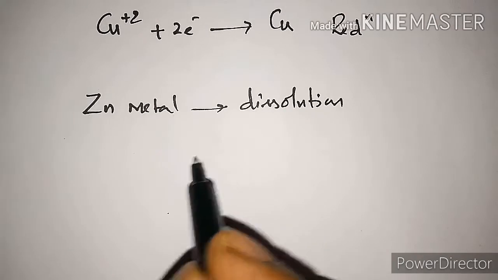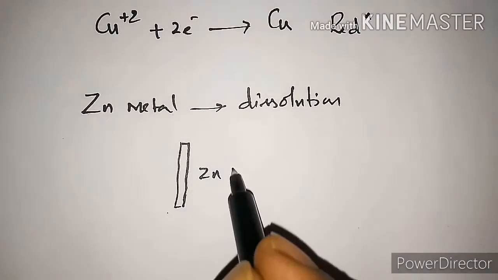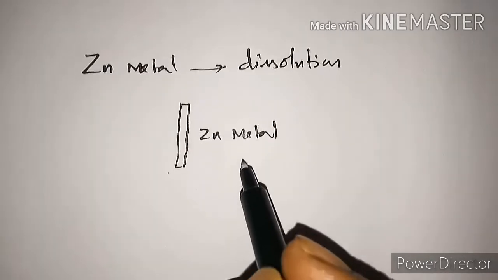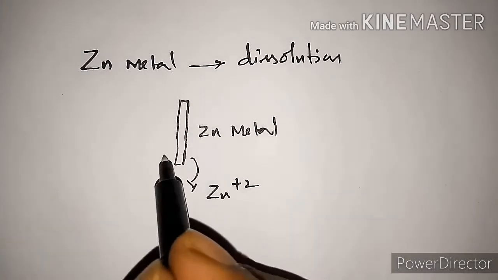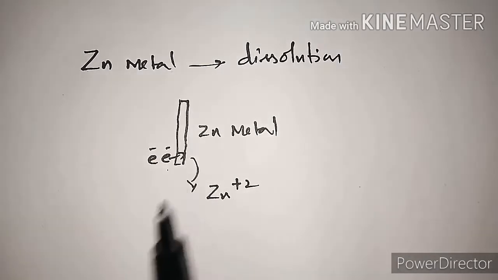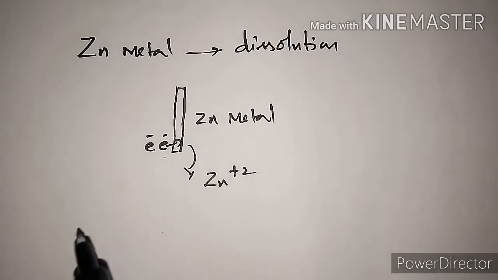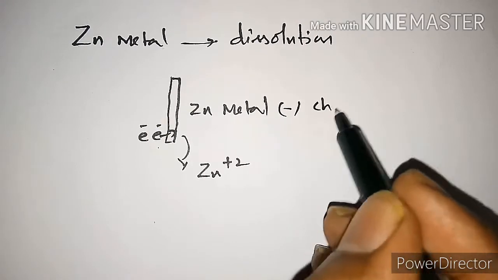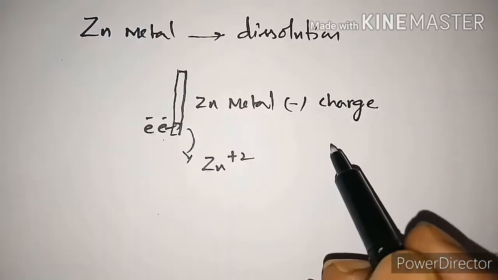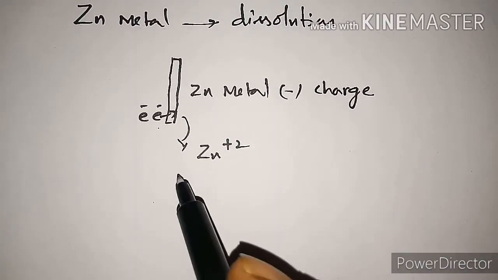The electrons naturally accumulate on the solid metal, thereby making the metal acquire a negative charge. So zinc metal acquires a negative charge in comparison with the electrolyte, in comparison to the solution.